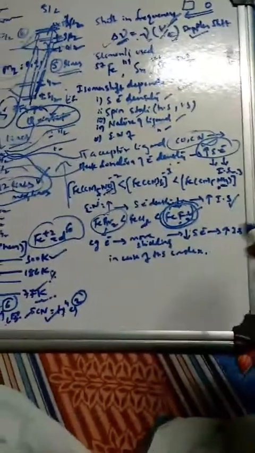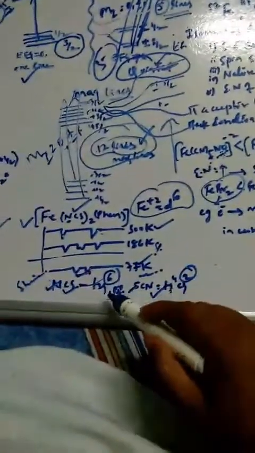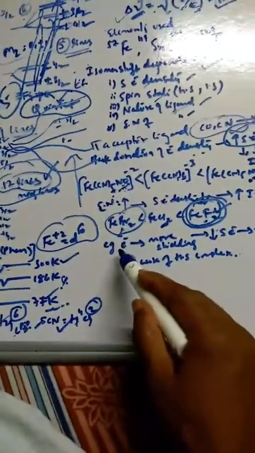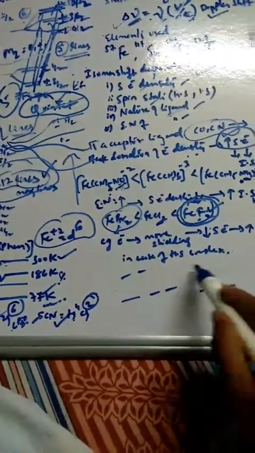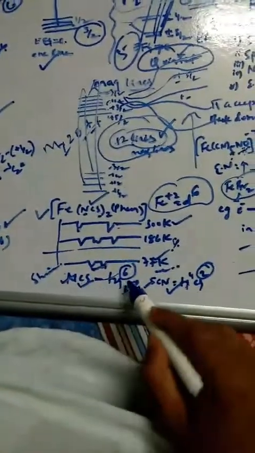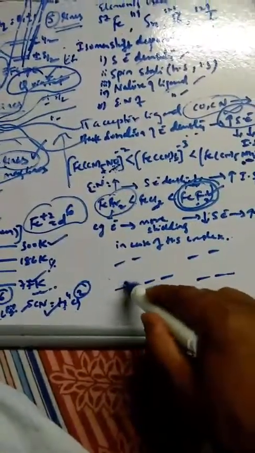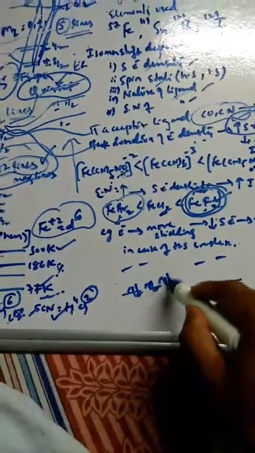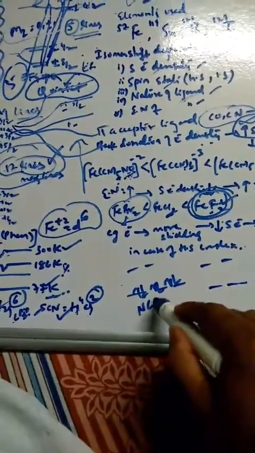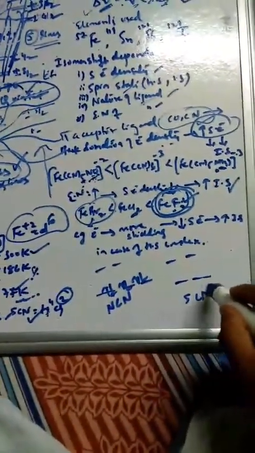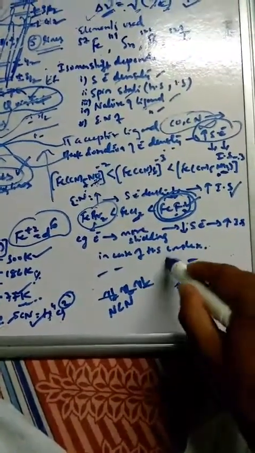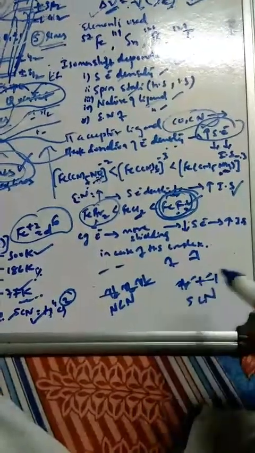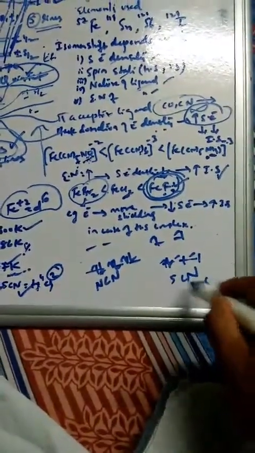Moreover, high spin and low spin, as I have said, depends on the Eg orbital. For example, t2g and eg are there for the same thing, NCS and NCS. In one, t2g6 is there, 1 2 3 4 5 6, for the ligand that binds through the nitrogen, and this is low spin. The ligand that binds through the sulfur is high spin. So this is high spin and this is low spin.